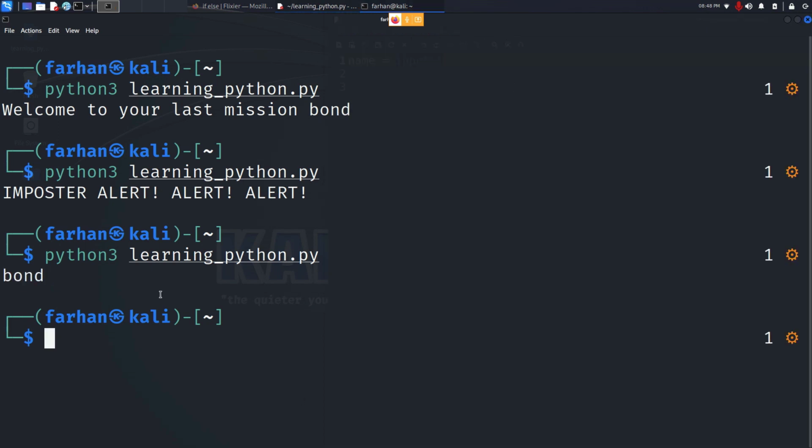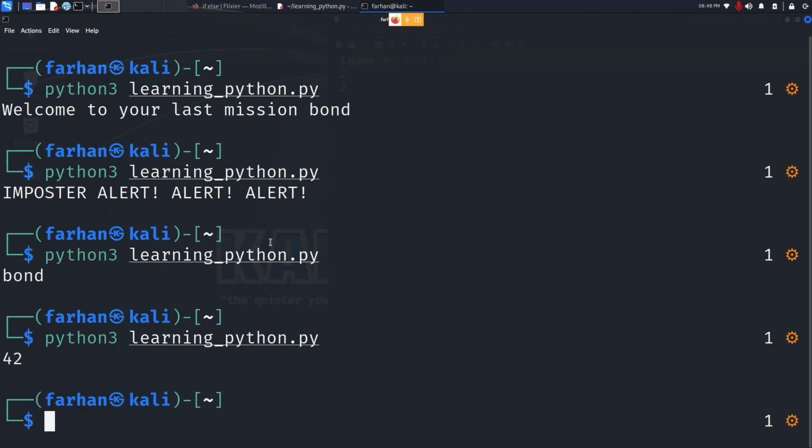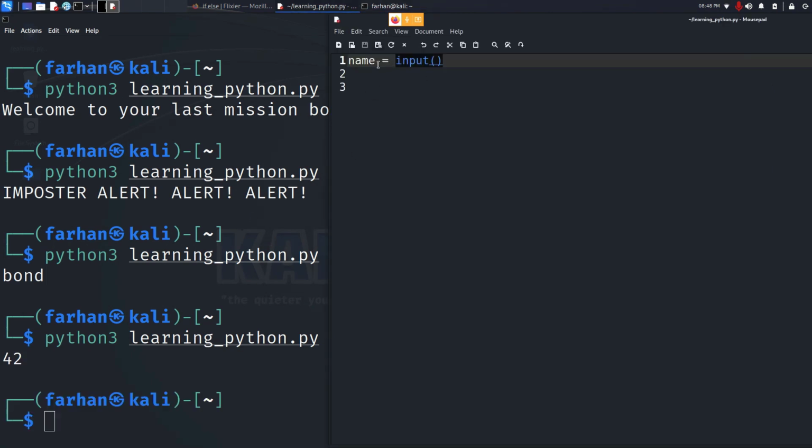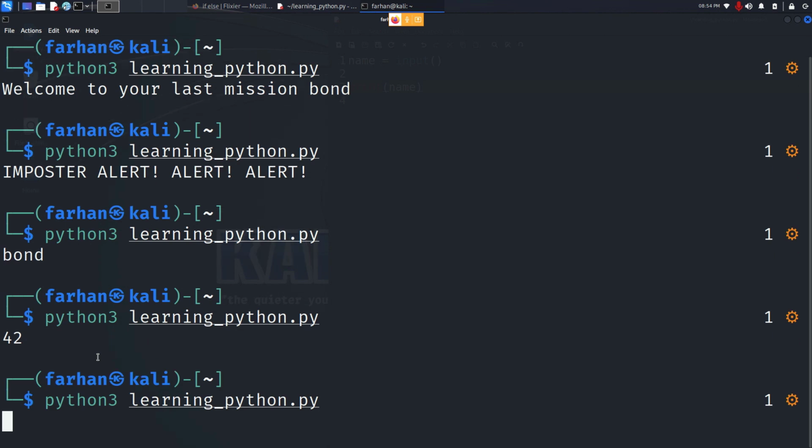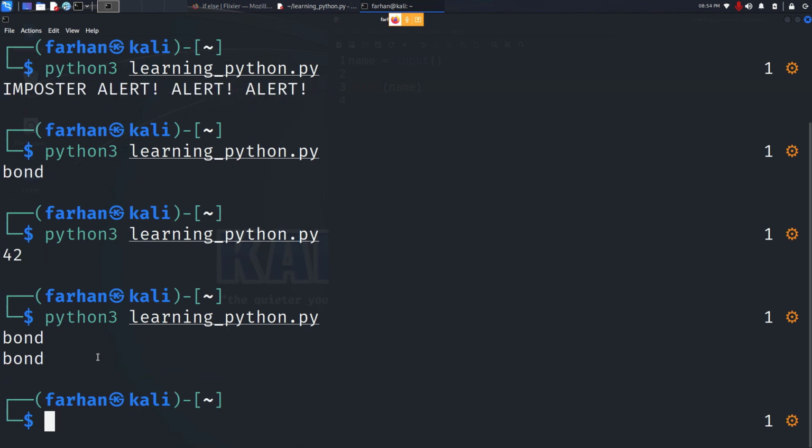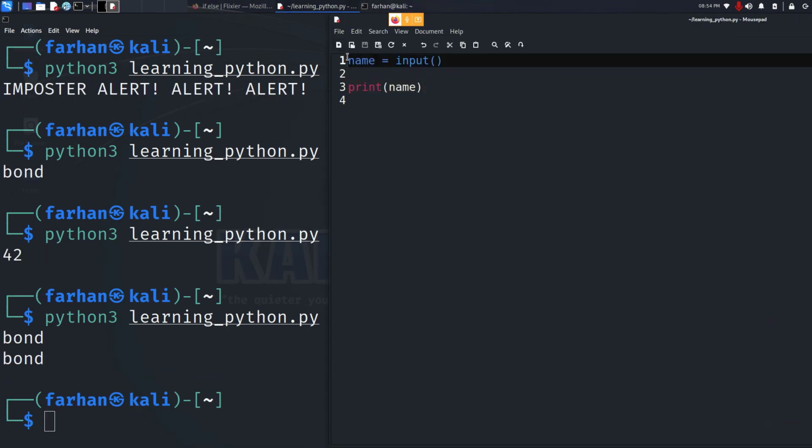Even if I had run the same code and given 42, it would have been inside of this variable as the string 42 and not the integer. I can also print name to check, type in Bond, and I can see that this variable is getting printed. Now let's go back to our code.